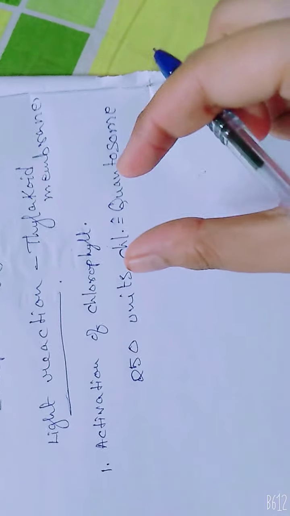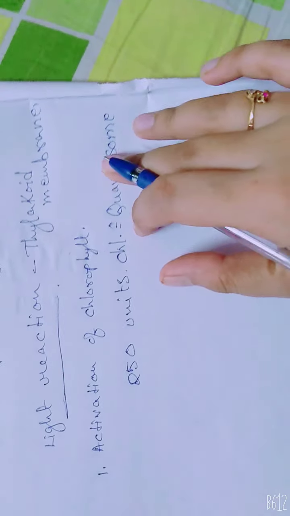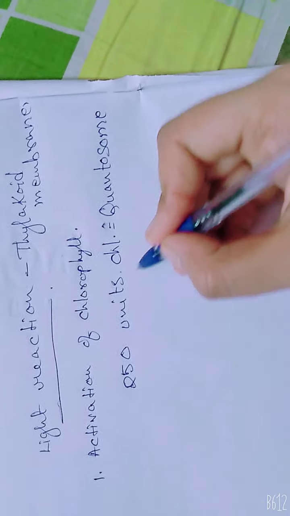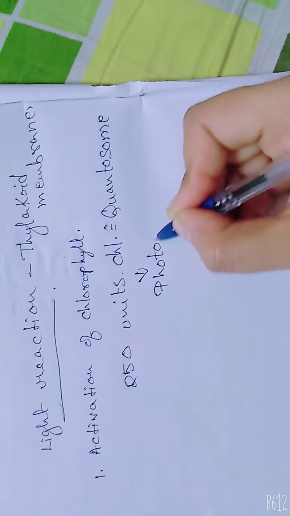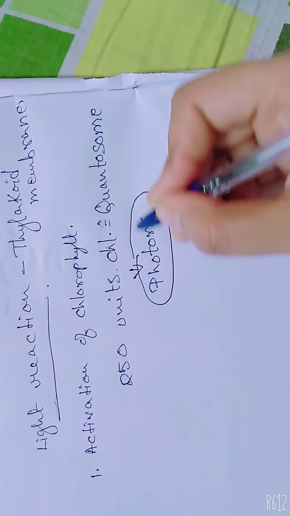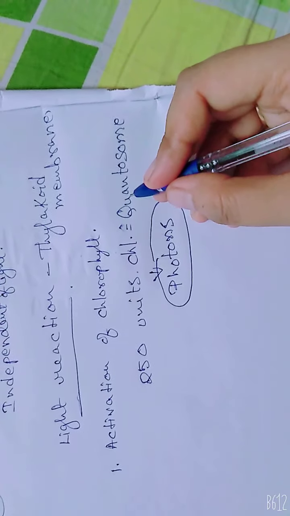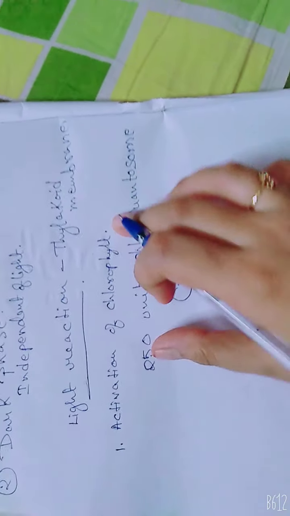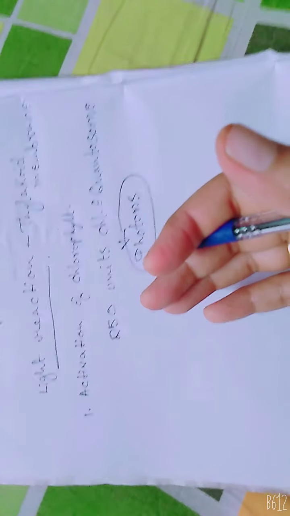The minimum amount of light energy that can activate the chlorophyll is called a photon. This is the unit of light energy, the smallest unit of light energy, which can activate or excite the chlorophylls. Once the chlorophyll is excited, it will initiate the further process of photosynthesis.